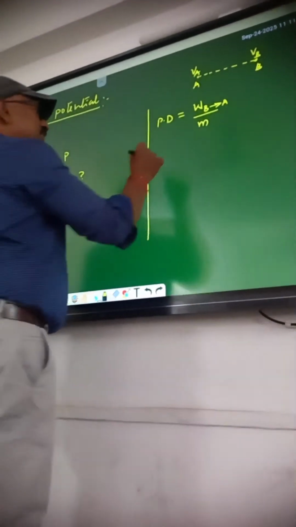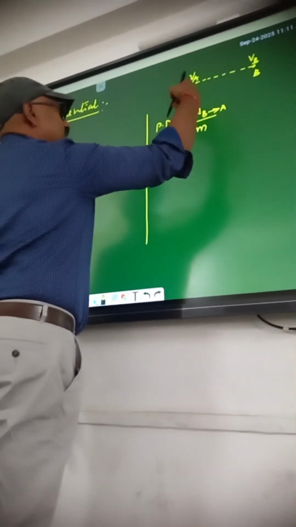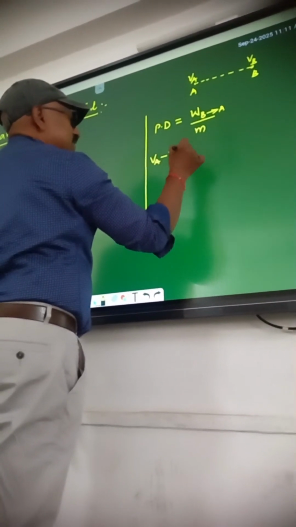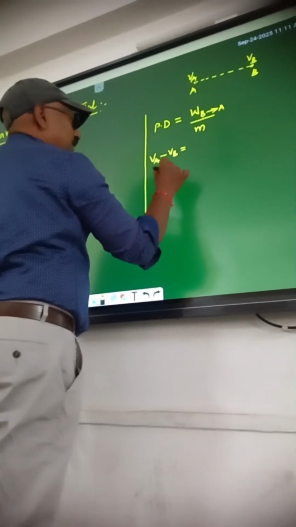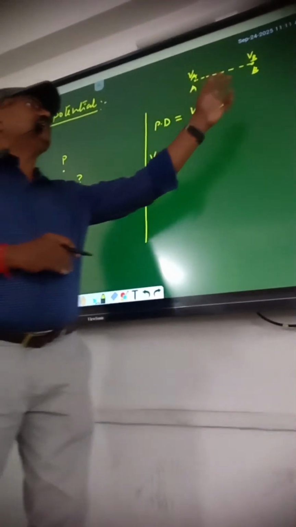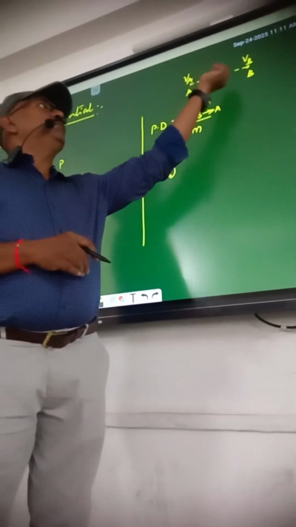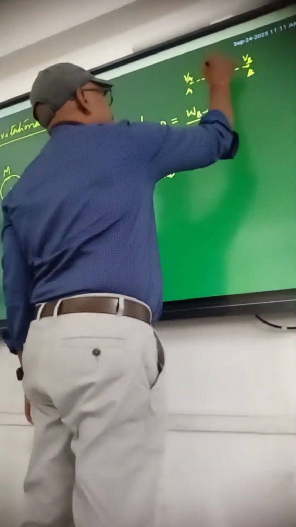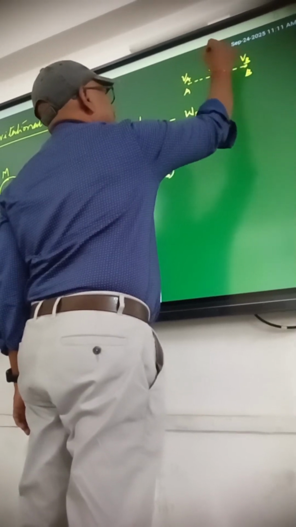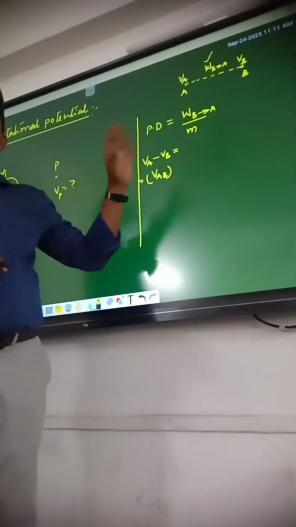How to find potential difference? Say I want the potential difference between A and B, you can write VAB. VA minus VB means what? I am bringing a unit mass from B to A, and for that I am doing some work. The work done in moving a unit mass from B to A. B to A is important. Very specifically, you should remember this one. B to A. Then you will get VA minus VB, not VB minus VA.